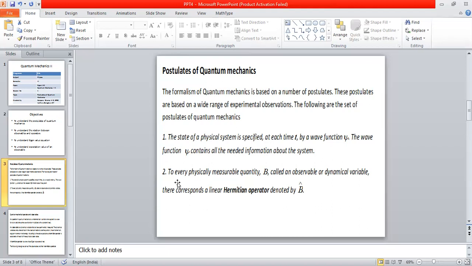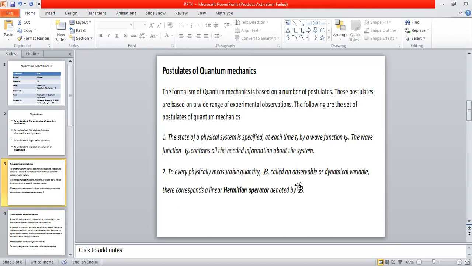Now, let us go to the second postulate. For each and every physical system, there are several physical quantities associated. These physical quantities can be measured. So these physical quantities are also called observables or dynamical variables.